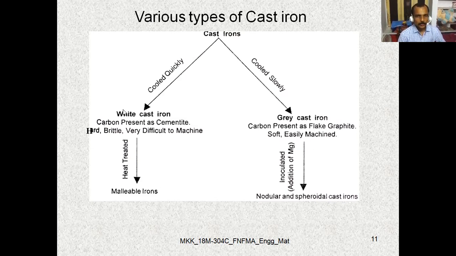And these two, white cast iron and gray cast iron, whenever heat treated, become malleable irons. And coming to the gray cast iron, inoculated, nothing but addition of magnesium. Whenever the magnesium is added to gray cast iron, it becomes nodular and spheroidal cast iron. So this is the categorization of cast irons.